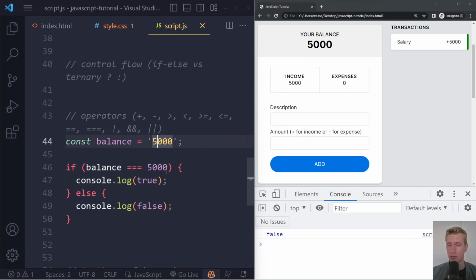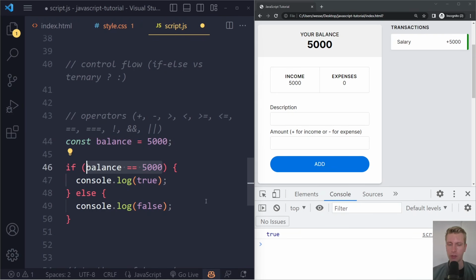In programming, typically you want to be strict with yourself. So if you have the option between being loose or strict, typically you want to go with the strict route. So in practice, it's a best practice to try to use strict equality as much as possible instead of the loose equality check, because the loose check may give us some unintended effects in our application. Okay, I'm going to change that back to the number type. Let's see what else we have.